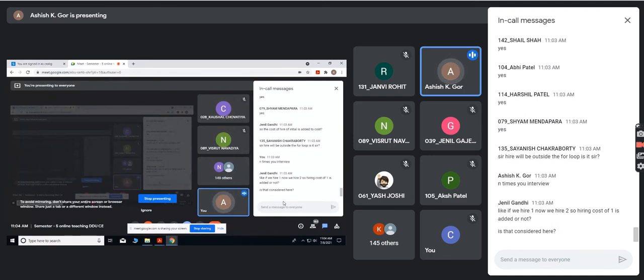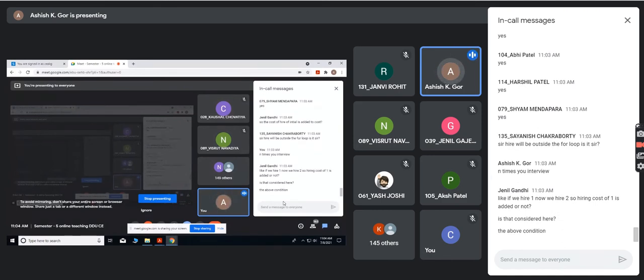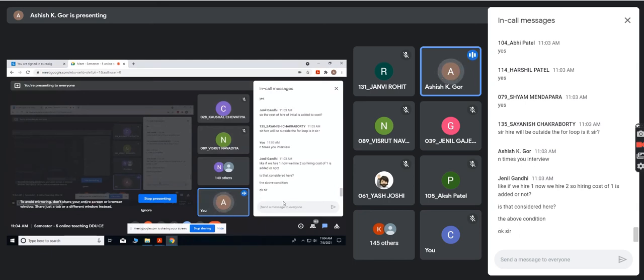Is that considered here? Yes, definitely. That's why what I am telling you is the hiring cost is actually significant compared to the interviewing cost, and our focus should be on hiring cost, because interviewing cost in a deterministic algorithm is fixed. I need to interview all the candidates. There is no way out of that. But the thing that we can optimize using randomization is the hiring cost.